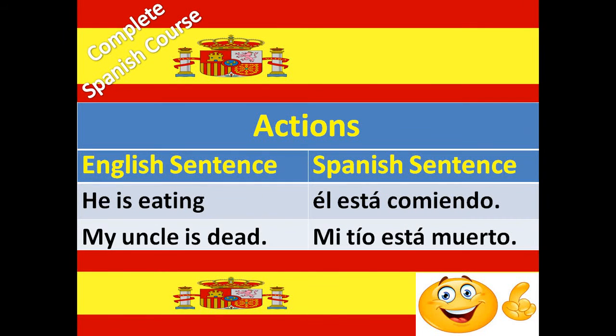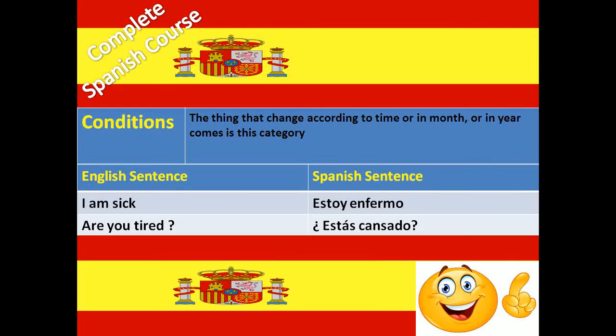Now, next one is actions. Understand how we use the estar verb in actions. He is eating: Él está comiendo. My uncle is dead: Mi tío está muerto. Next one is conditions.